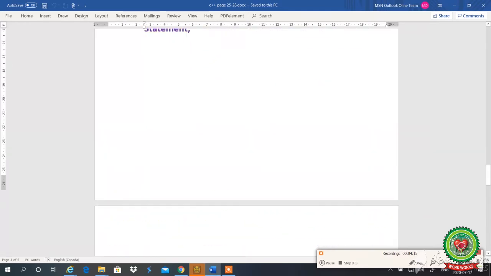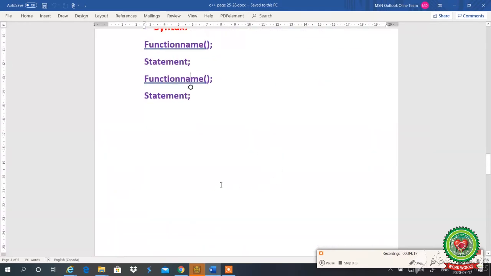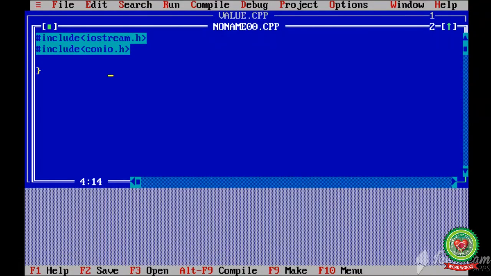Clear students? Now let us do the program, how to create a function and call it. For that we will open C++ and here we will make a function to multiply two numbers. Now students, here I will write int product.